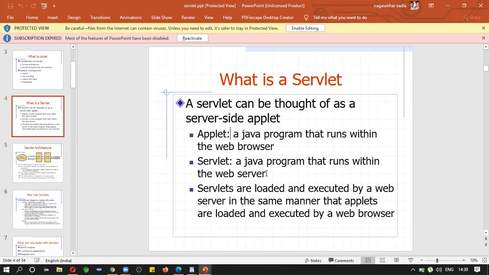You will see some more types. We can call those MIME types. Servlets are loaded and executed by the web server in the same manner that applets are loaded and executed by the web browser.